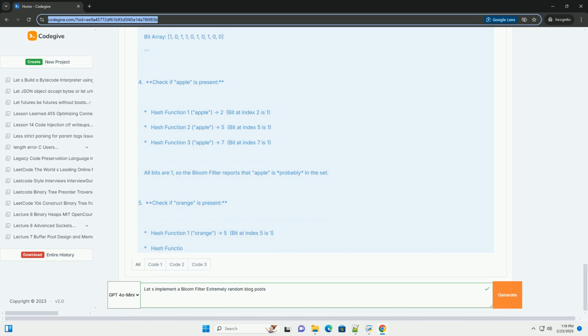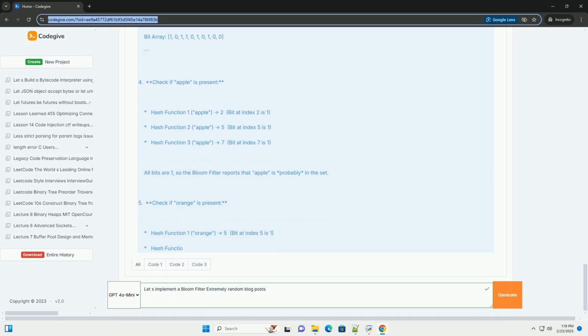To check if an element is potentially in the set: 1. Pass the element to each of the k hash functions. 2. For each hash function output, take the modulo by the array size, m, to get an index within the bit array. 3. Check if the bit at each of those indices is set to 1. 4. If all of the bits are 1, the Bloom filter reports that the element is probably in the set. If any of the bits is 0, the element is definitely not in the set. Visual example.